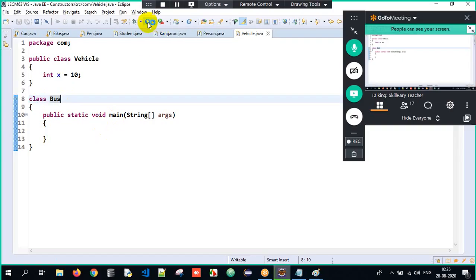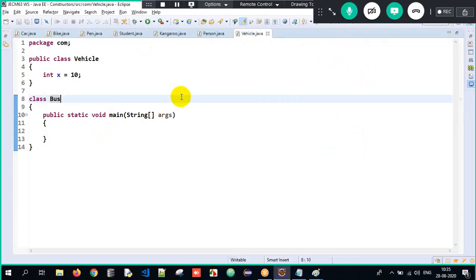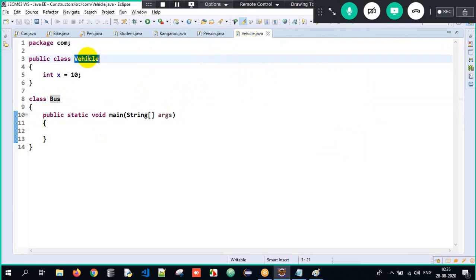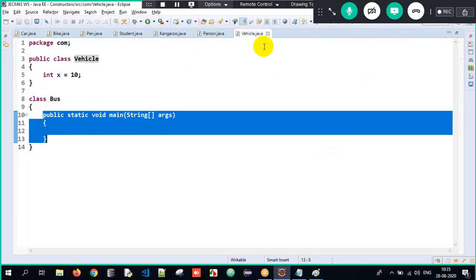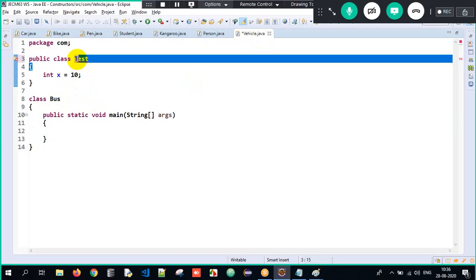But now when I tend to execute it over here, I'll always get the latest output. The reason is that the class in which the main method is there should be my file name. See, Vehicle is my class name and the file name. But the class which has the main method should be my file name. So therefore, what I generally do here is, wait, I'll just write it as Test here. I'll just rename it. Just a moment, guys. I'll explain what is happening over here.